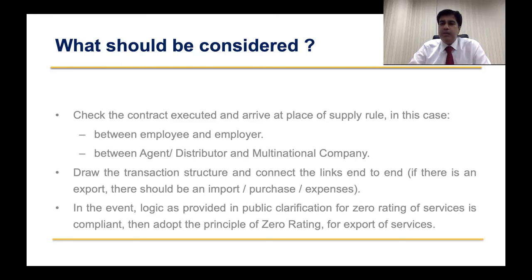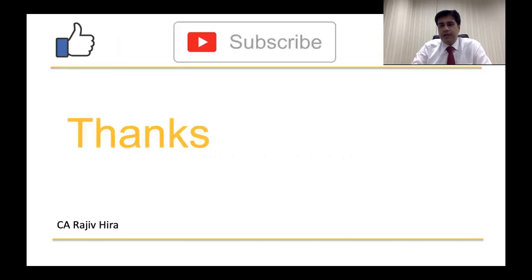Then whatever money you are receiving from the foreign entity, which does not have a place of supply or place of establishment in UAE, will definitely be classified as zero rating of services. But do ensure to look at the points on the slide right now to make it effective. Thank you very much.